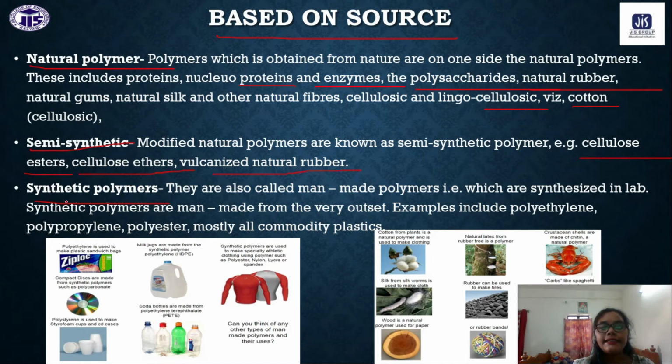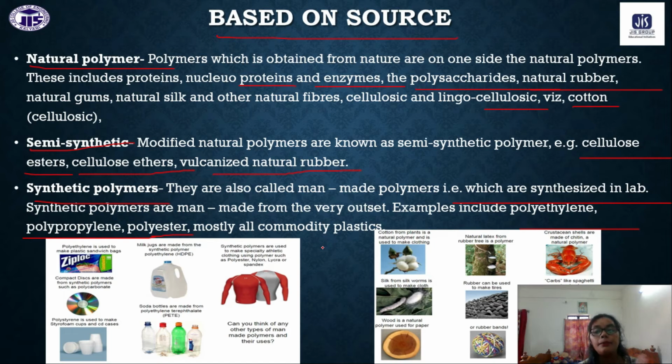Okay, next is synthetic polymers. Synthetic polymers means generally they are purely made in the lab. They are synthesized. Like plastic, the examples are polyethylene, that is plastic, polypropylene, PVC, polyvinyl chloride, polyesters, Teflon, bakelite, all these are the synthetic polymers.